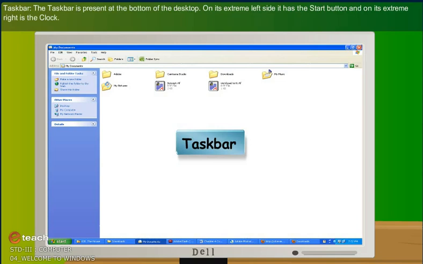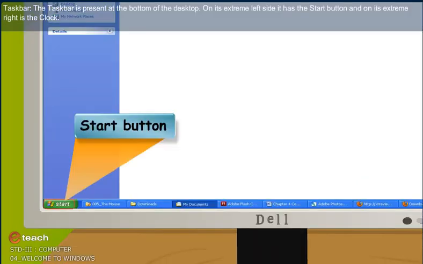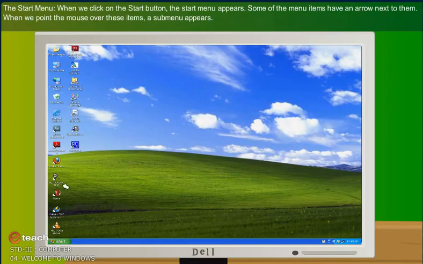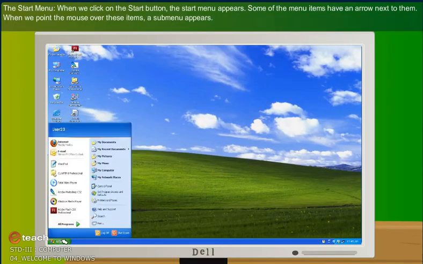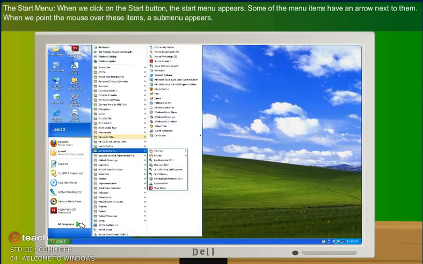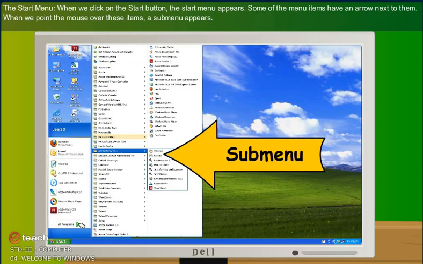Taskbar. The taskbar is present at the bottom of the desktop. On its extreme left side, it has the Start button, and on the extreme right side is the clock. The Start menu. When we click on the Start button, the Start menu appears. Some of the menu's items have an arrow next to them. When we point the mouse over these items, a submenu appears.